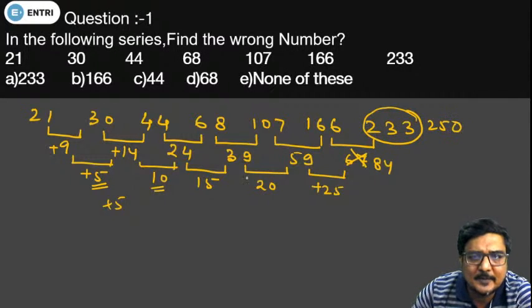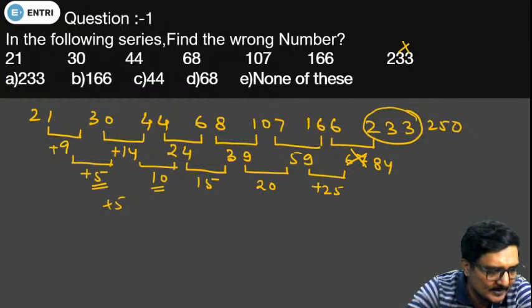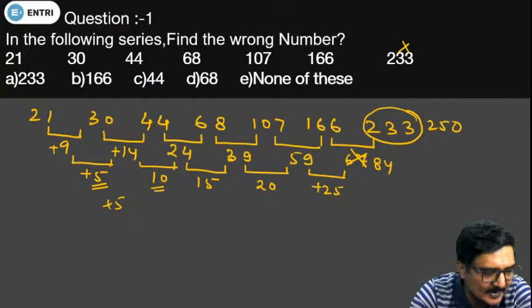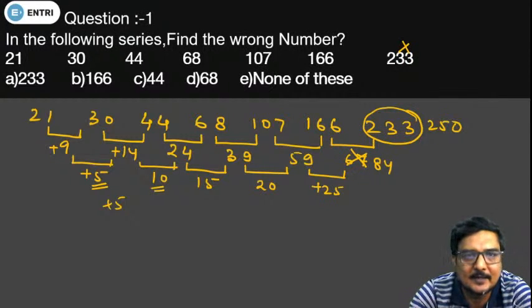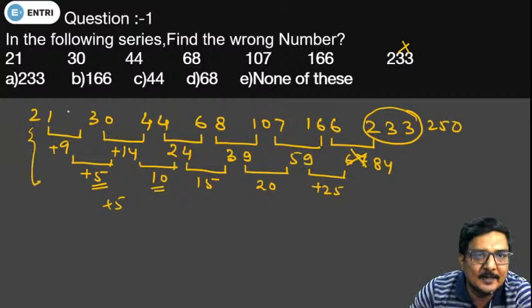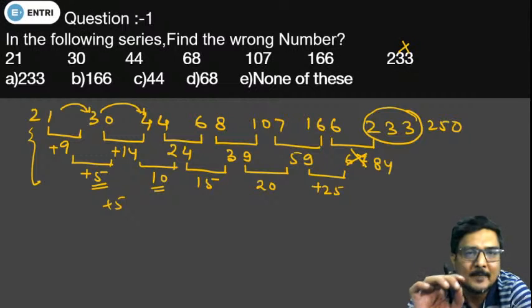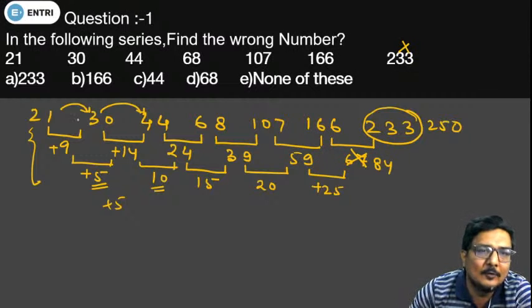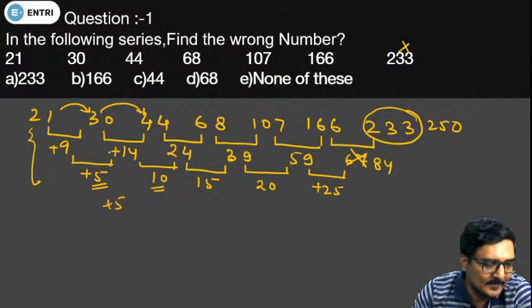So according to this logic, the wrong number in this series is 233. Sharath has given the right answer, 233. Very good, Sharath. All the students who have done this question have understood the logic. We have taken the double difference. When the difference between two consecutive terms is increasing or decreasing in a low degree, then we go by the logic of double difference.